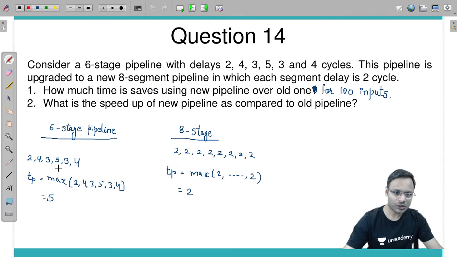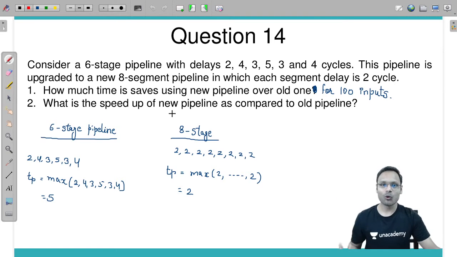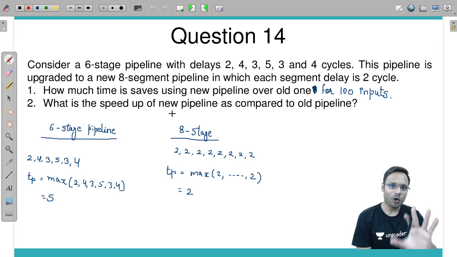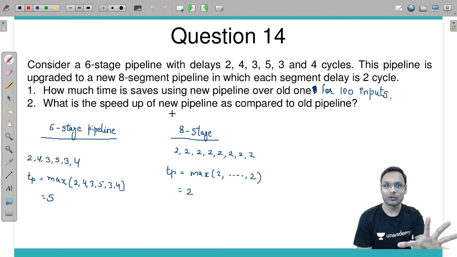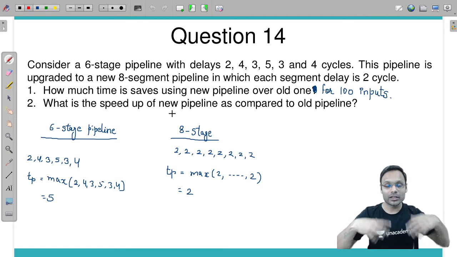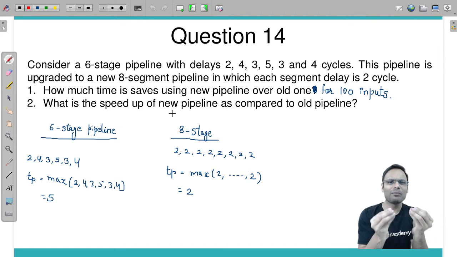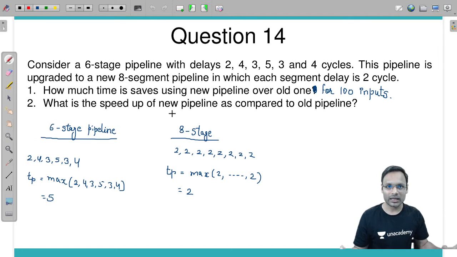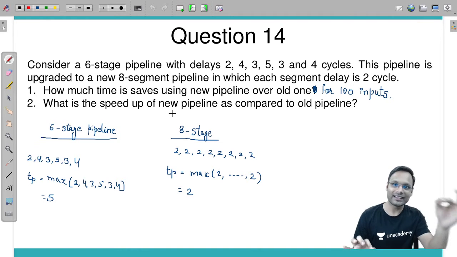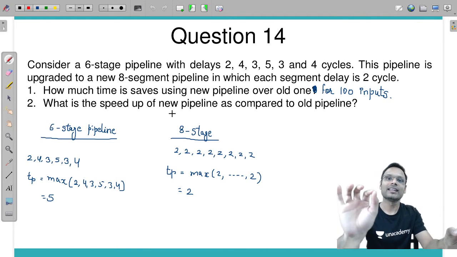And second question is what is the speed up of new pipeline as compared to the old pipeline? अब ये तो कुछ नया आ गया यार. Speed up तो we have already calculated based on non-pipeline to pipeline. But here we are comparing two pipelines. Speed up का basic सा simple सा formula होता है slower time divided by faster time. Slower technique time divided by faster technique time.